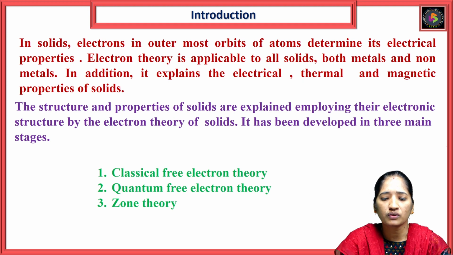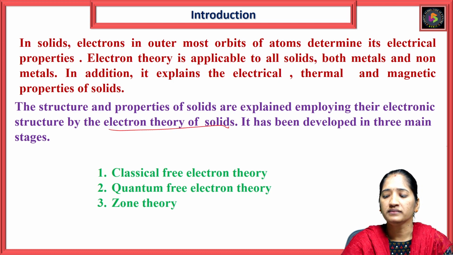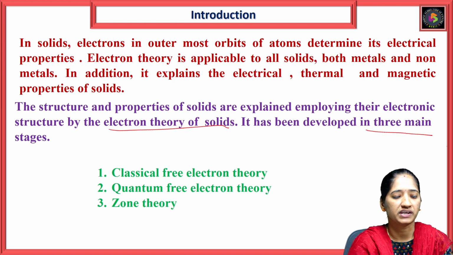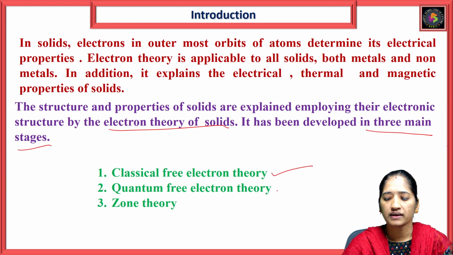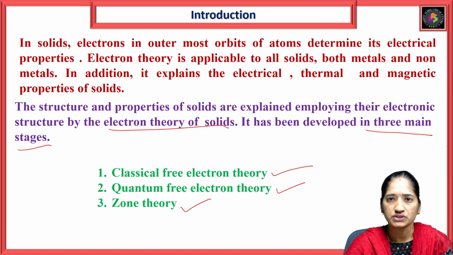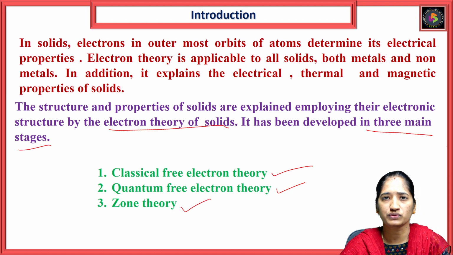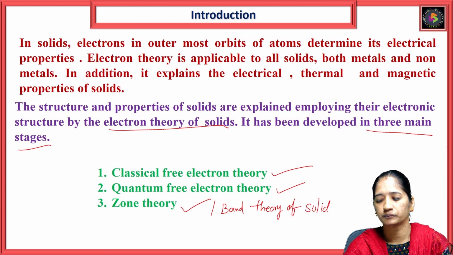This electron theory of solids was developed in three main stages. One is classical free electron theory, another is quantum free electron theory, and the third is zone theory or band theory of solids.